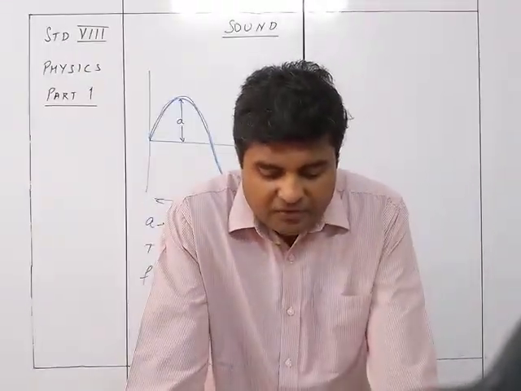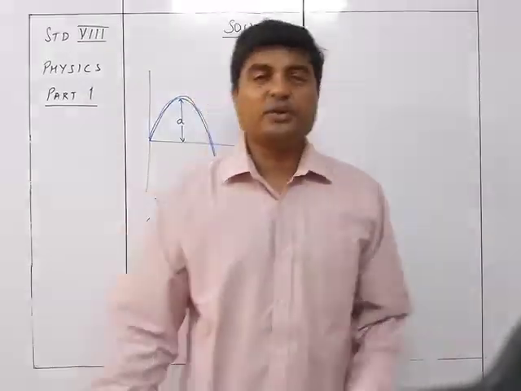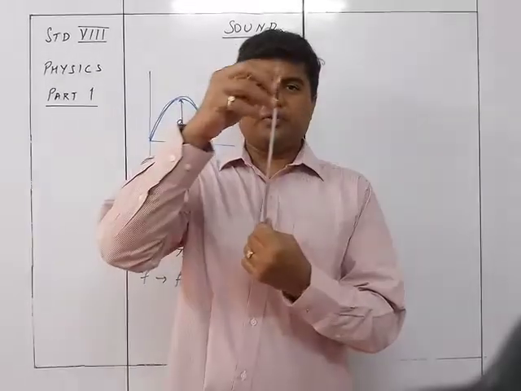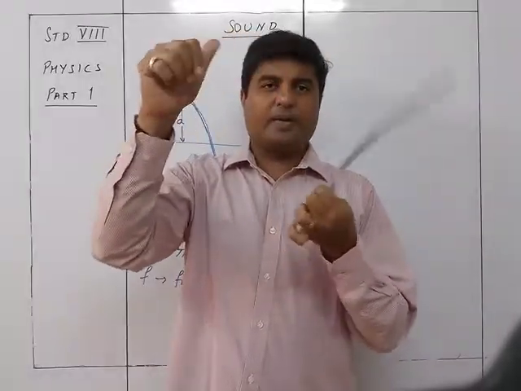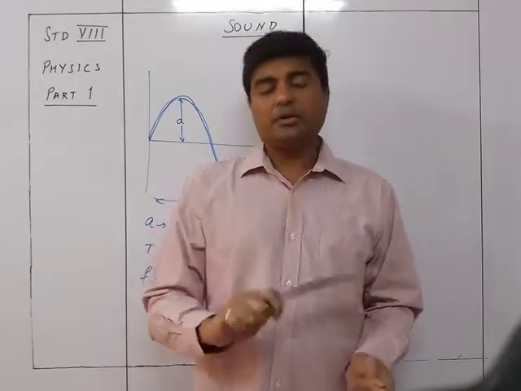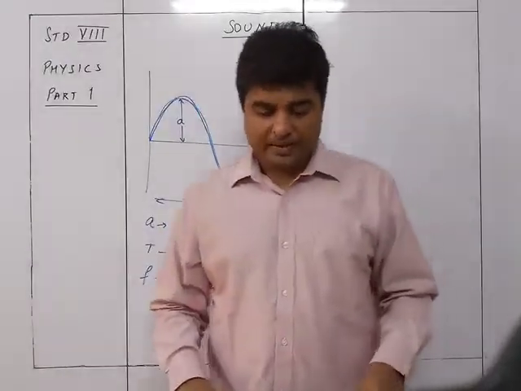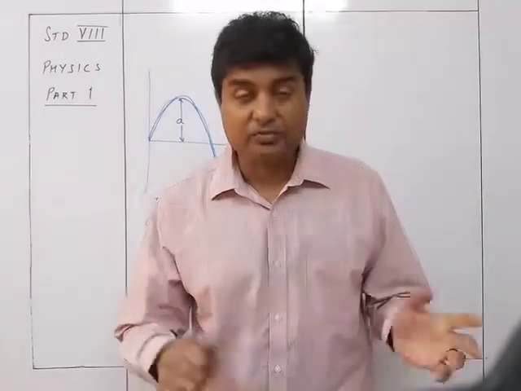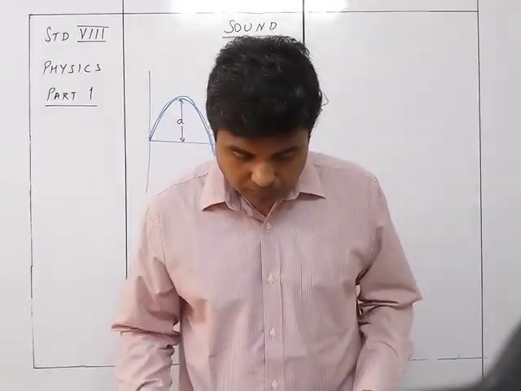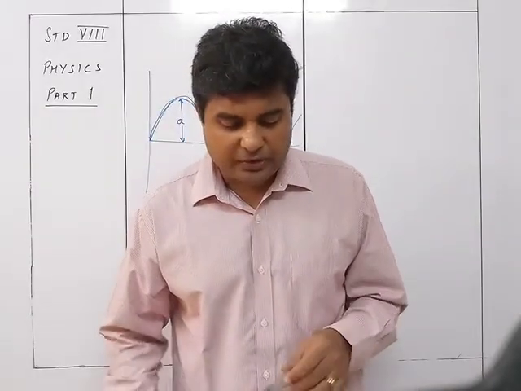The frequency of a wave is equal to the frequency of the vibration of its source. Of course, the frequency of the wave will depend upon the frequency at which the source is vibrating. If this is vibrating at a frequency of, let's say, 10 in 1 second, then automatically the frequency of the wave also will be 10 per second. That is 10 hertz.